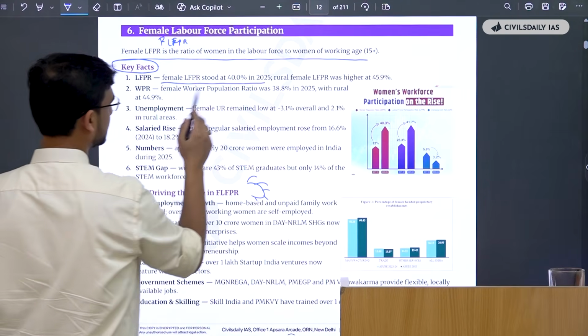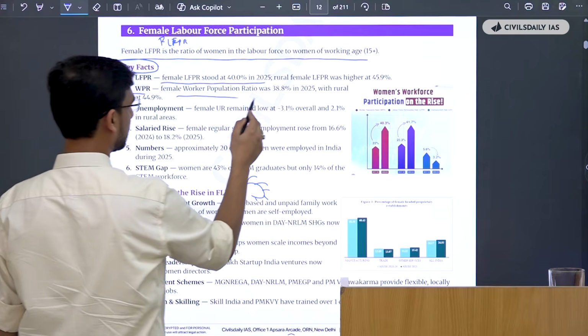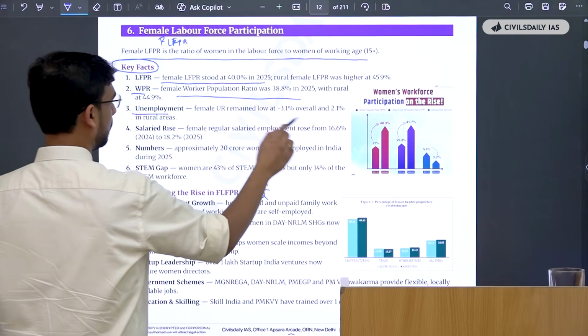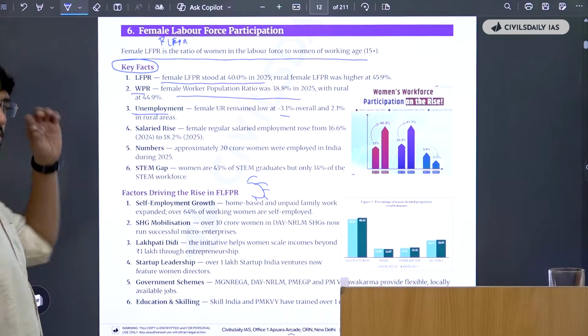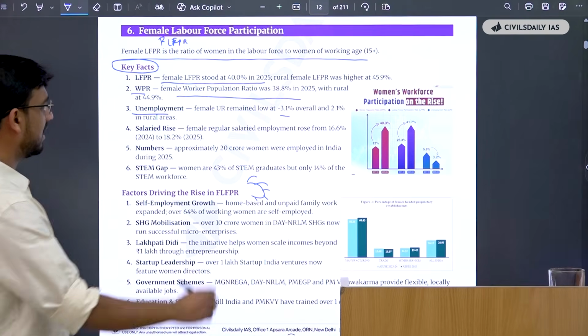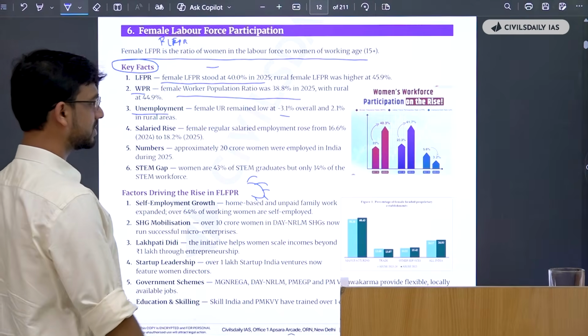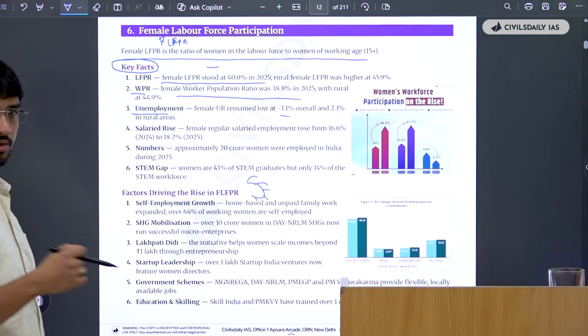It stood at 40%. Then women worker population ratio was 38.8%. Then unemployment. What you can do is you can make some short notes out of these, like LFPR 40% 2025, WPR 38.8% 2025, rural 44.8.